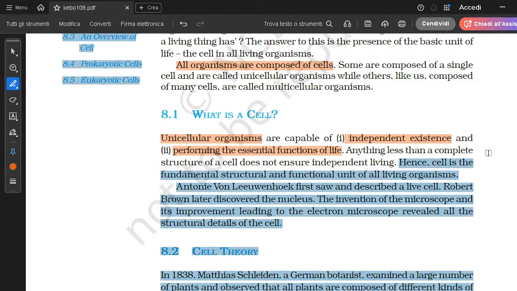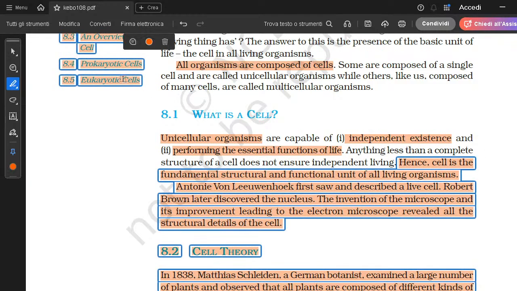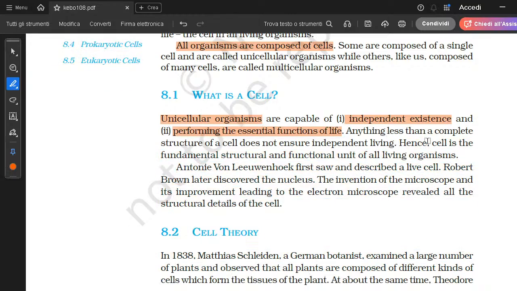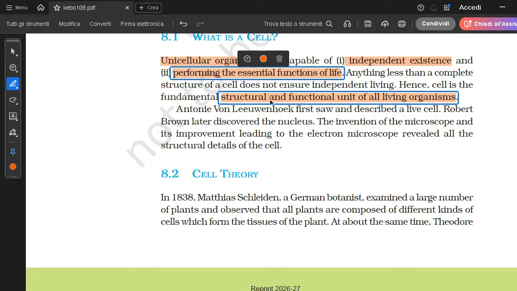And the cell is the fundamental structure. Hence, the cell is the fundamental structural and functional unit of life. Hence, the cell is structural because it is the most basic structure which can have life, and functional because only it can carry out all those essential functions. It is the most basic structural and functional unit of life.